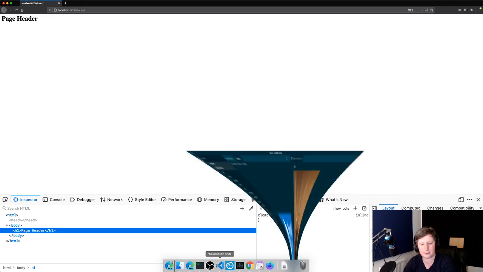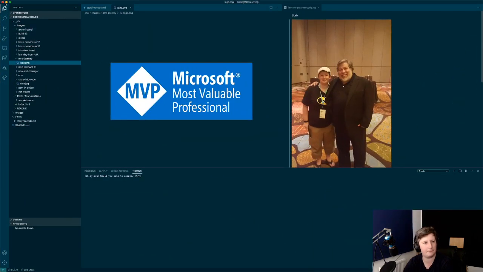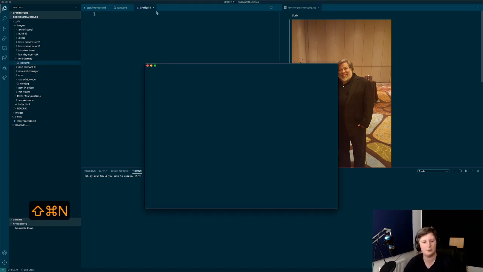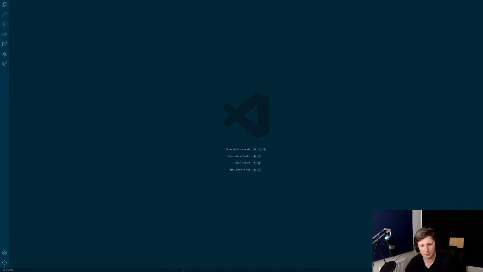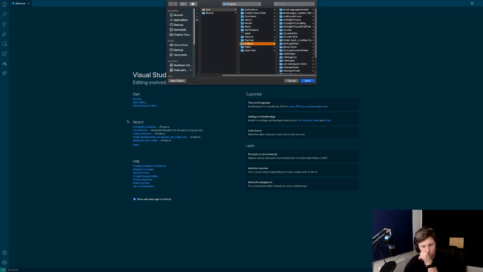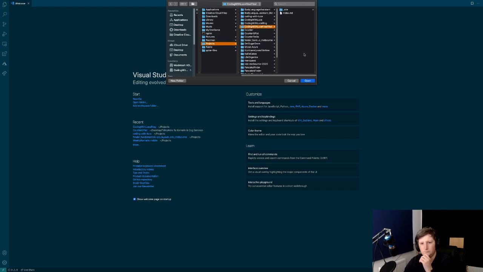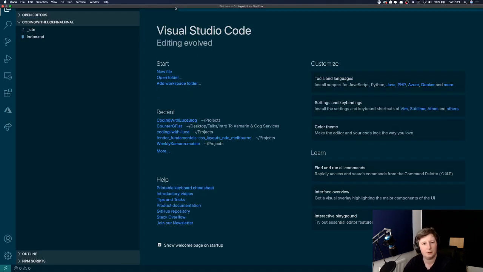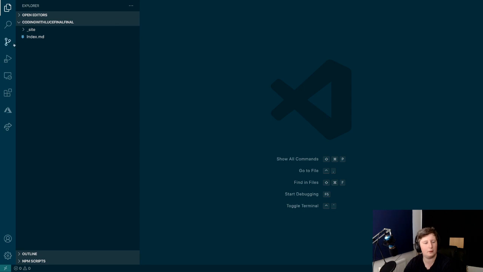So if we just load this in code now, we're going to do a new window because I want to steal those files. There we go. I will zoom in on this in a sec, I promise. But this is just opening a folder, so we should be okay. So we're going to open that, and make sure that it's nice and readable. So here we've got, as you saw from terminal, that site, and it made that index.html.